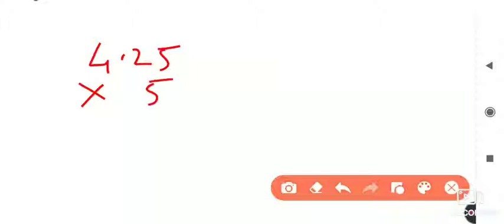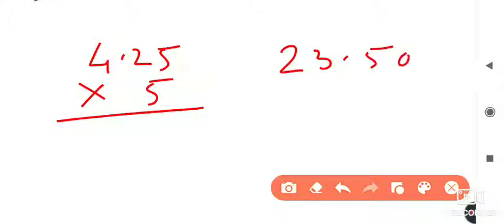Here Vedika, how many curtains did she stitch? 5 curtains, and one curtain requires how much cloth? That is 4.25. This much cloth is required for one curtain, and how many curtains did she stitch? 5. So we will do the multiplication, and the total cloth she had, that is 23.50 meter of cloth, okay. So here we have to multiply 4.25 into 5, and subtract this answer from the total cloth.